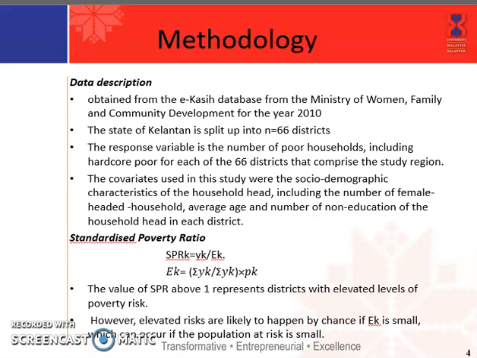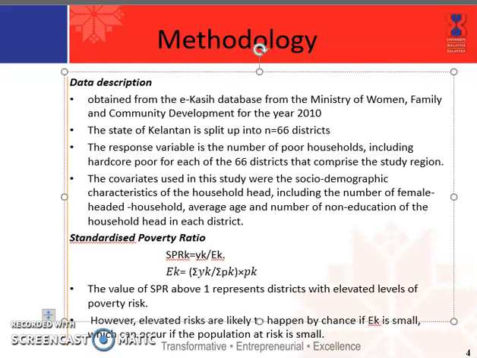Next, I measured the standardized poverty ratio. The standardized poverty ratio was used to measure poverty risk. It was calculated for district K as SPR_K equals Y_K divided by E_K. Here, Y_K denotes the number of poor household heads in district K, and E_K is the expected number of cases, which is calculated as the sum of Y_K divided by the sum of P_K, times P_K, where P_K is the number of living households.